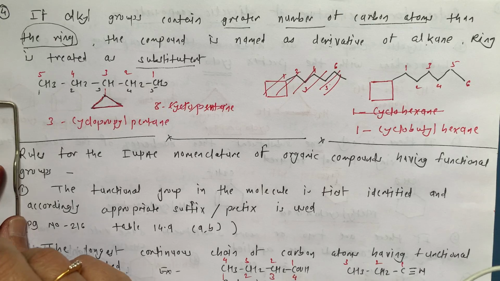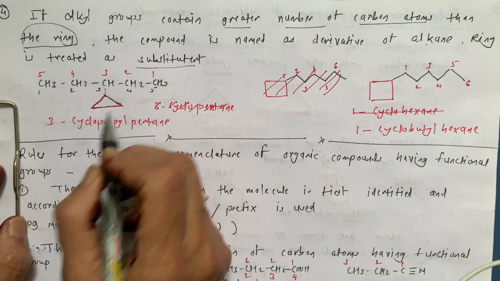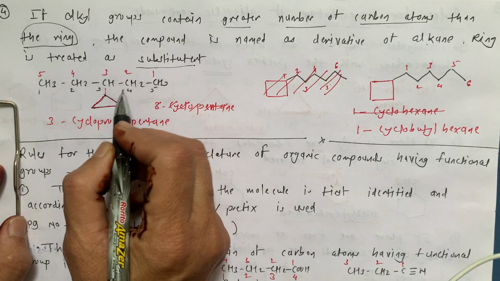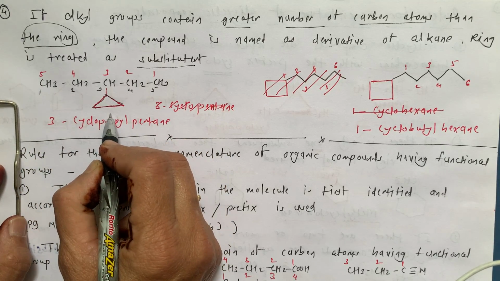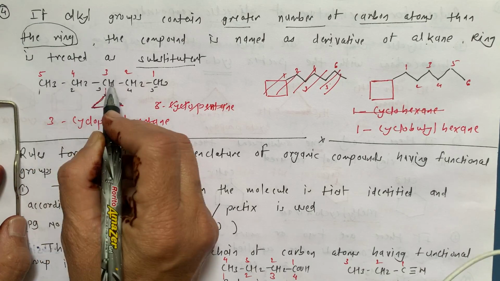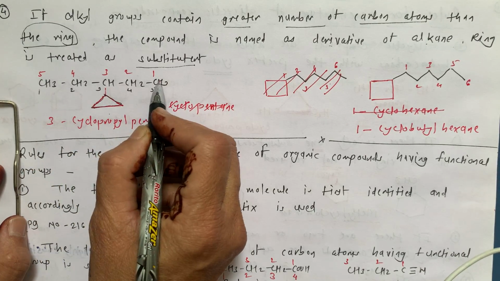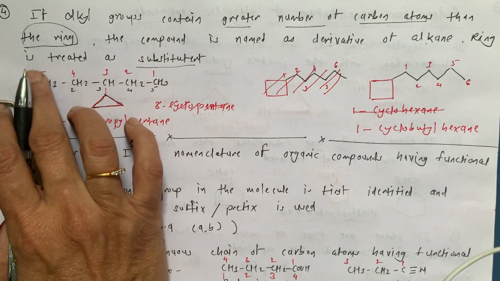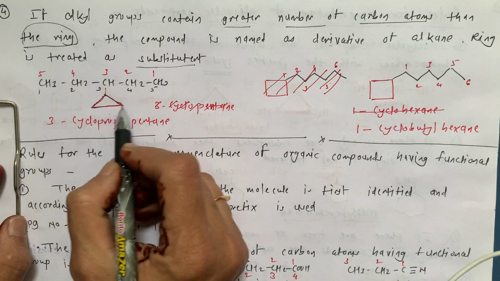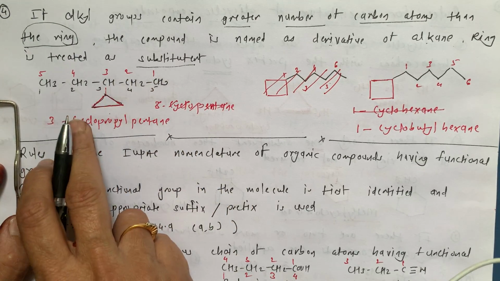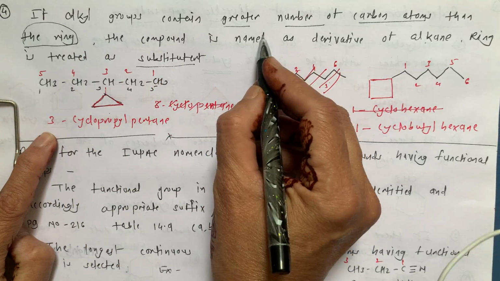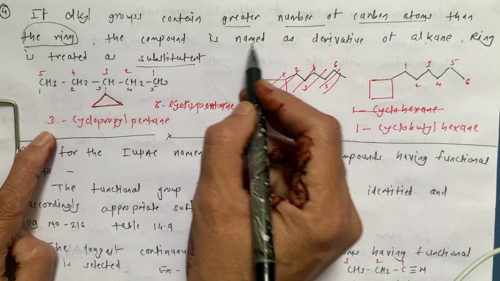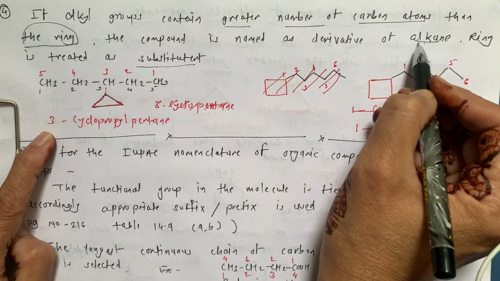So this is a cyclopropane ring. But now this chain or alkyl group has a greater number than the cyclopropane: 1, 2, 3, 4, 5. So the chain is of 5 carbons while the cyclic compound is of 3, and that's why the alkyl group contains a greater number of carbon atoms than the ring. The compound is named as a derivative of alkane.